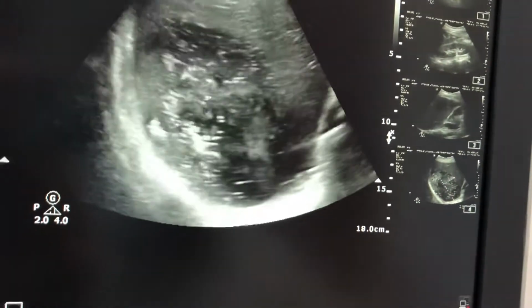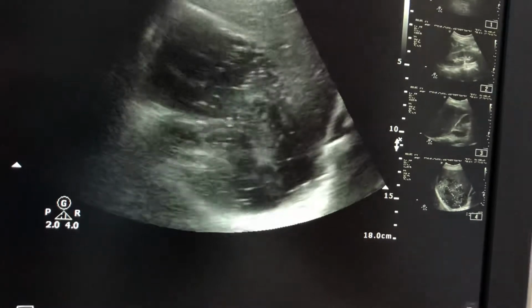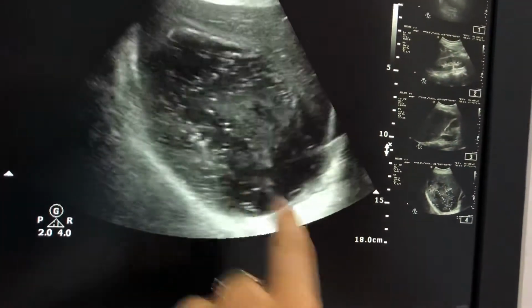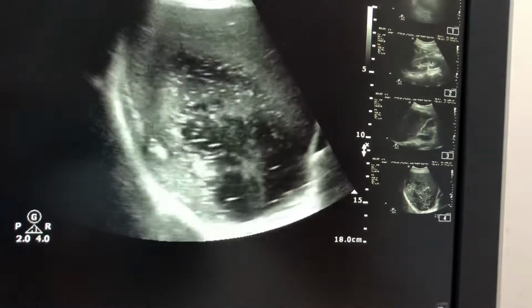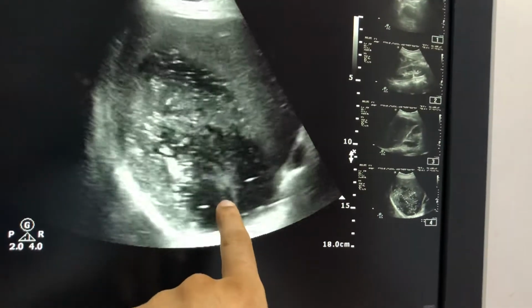We can consider a pyogenic abscess also, but clinically it is not matching, and according to my observation, this is a hemorrhagic type of lesion.